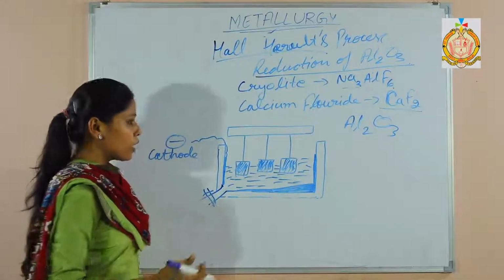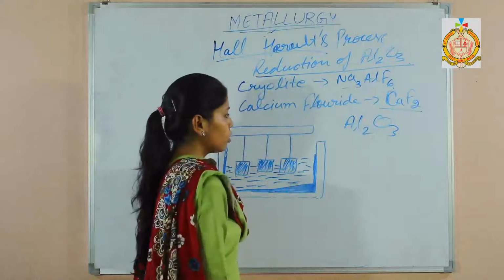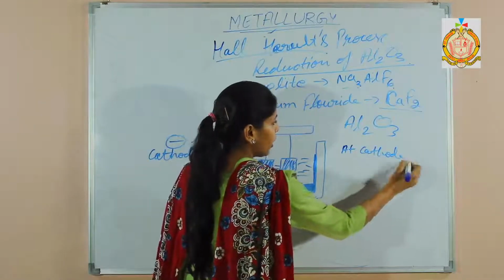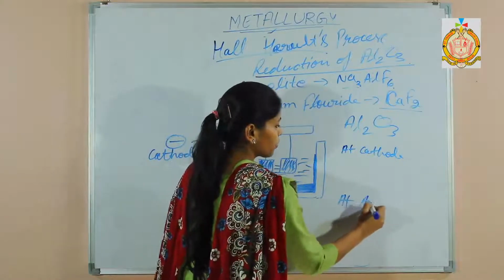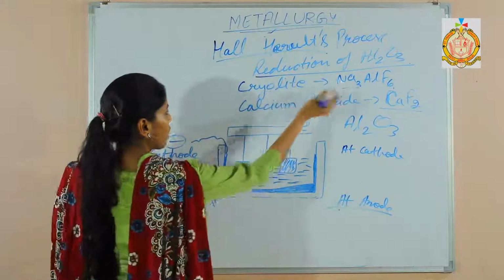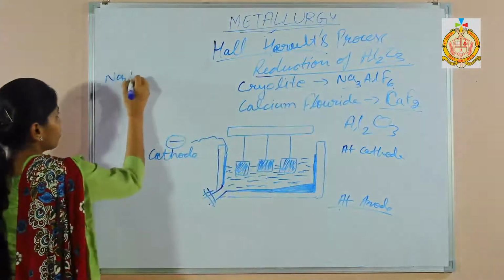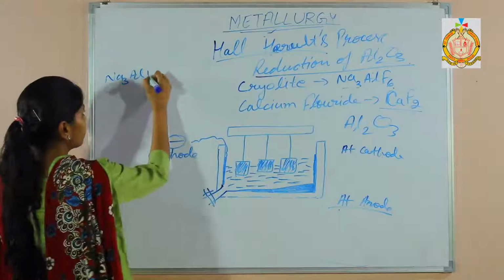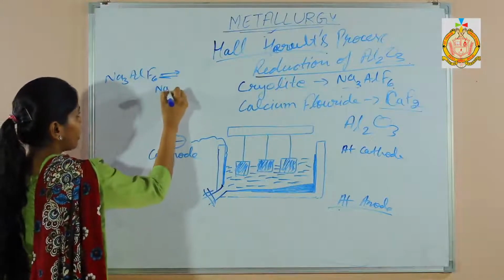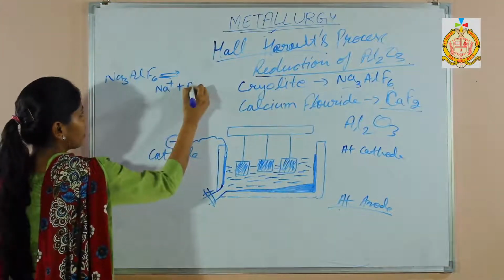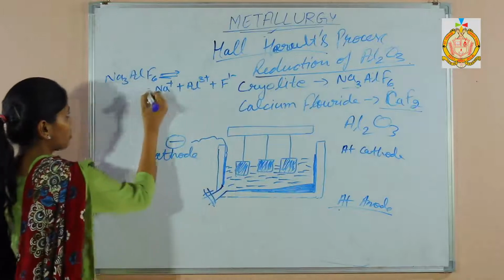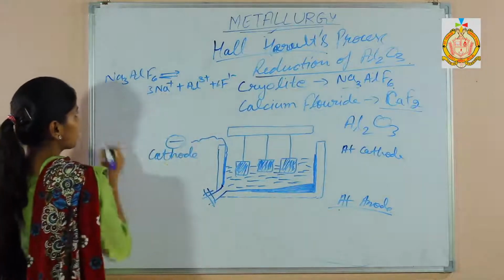As you have done in electrolysis, we will do the reaction at cathode and the reaction at anode. This cryolite will dissociate into Na+, Al3+ and F-, in the ratio 3 and 6.